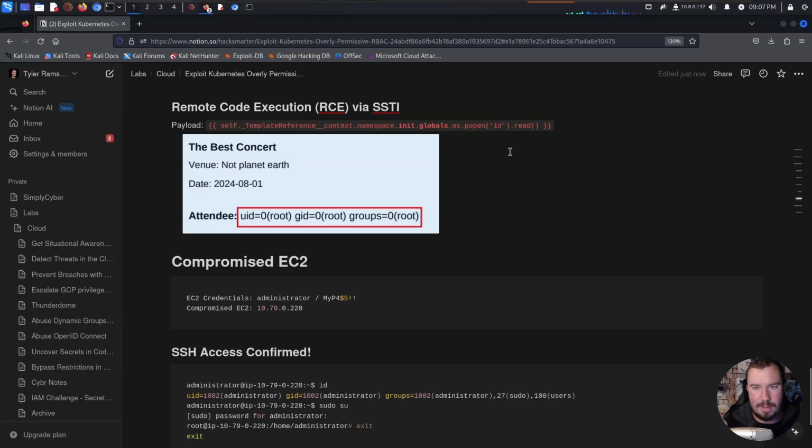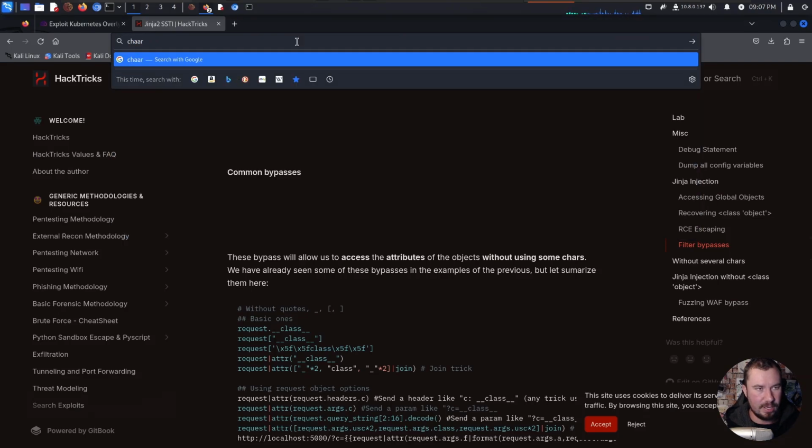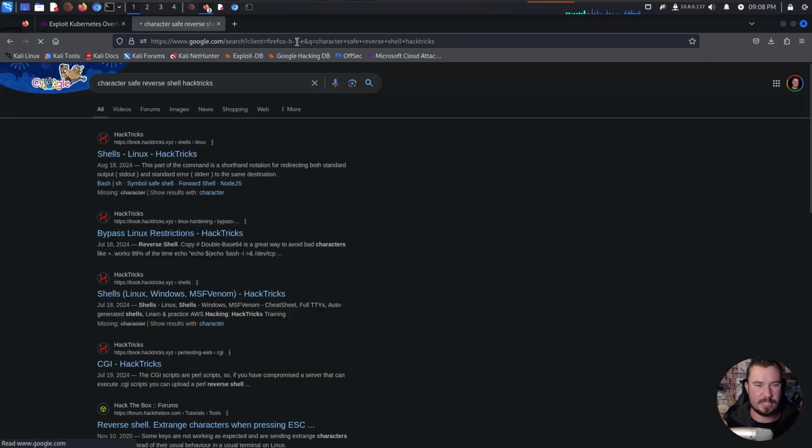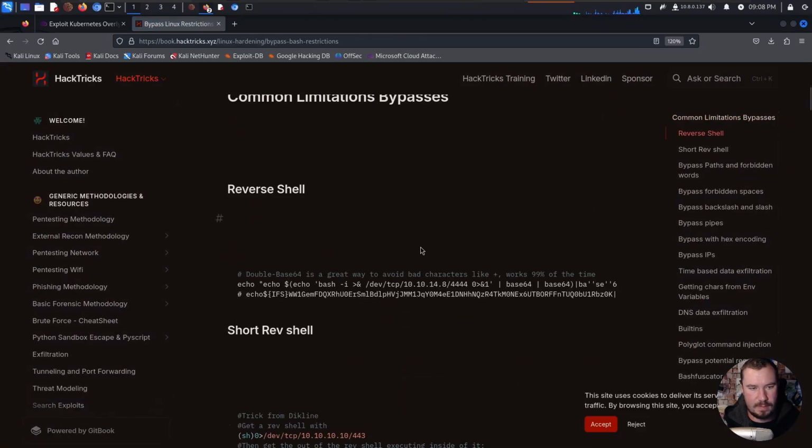You can find information about this type of reverse shell on HackTricks. So if we just do character safe reverse shell HackTricks, I think it's this page. We'll find out.